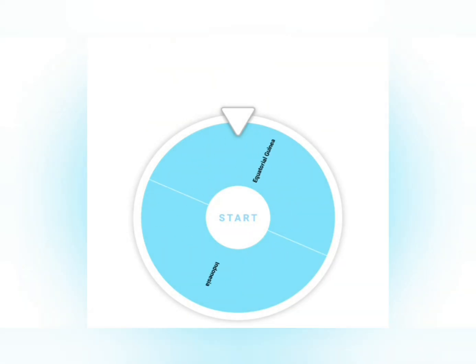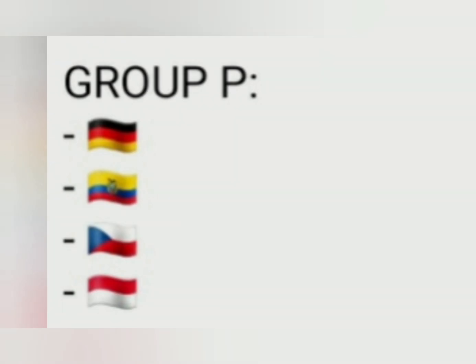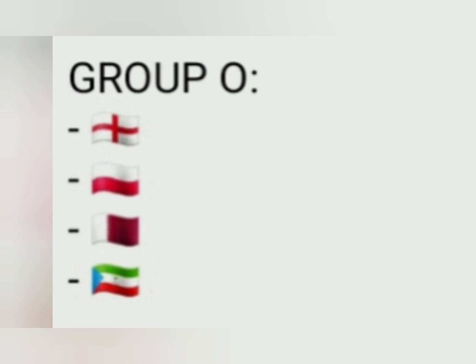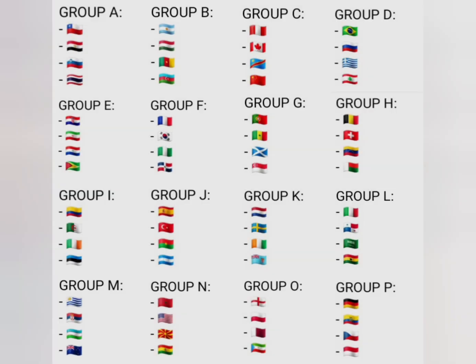And for our final spin we have Indonesia. They will join Group P because in Group O there's already Qatar, which is another Asian country. This also means that Equatorial Guinea will join Group O. And there we have our final groups.